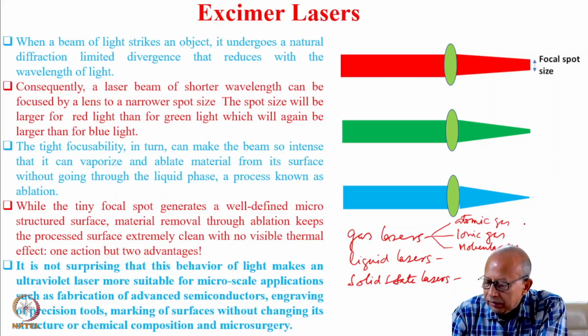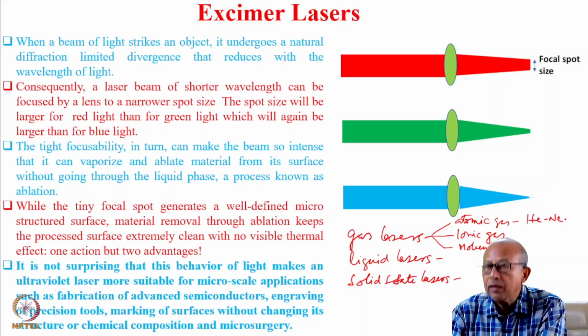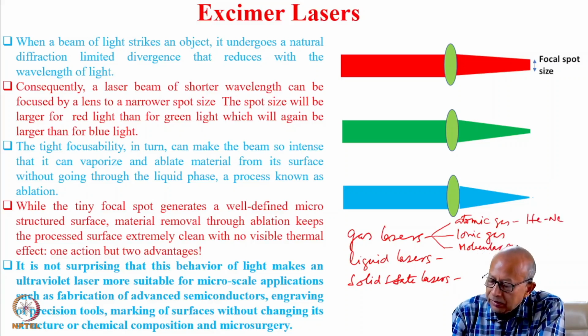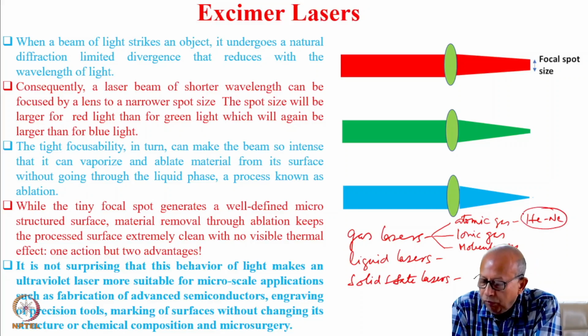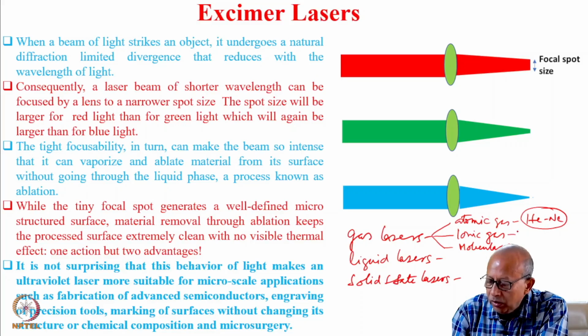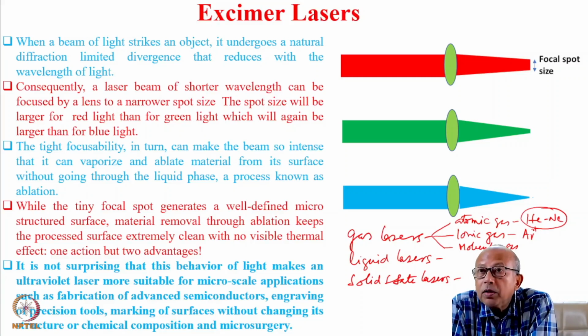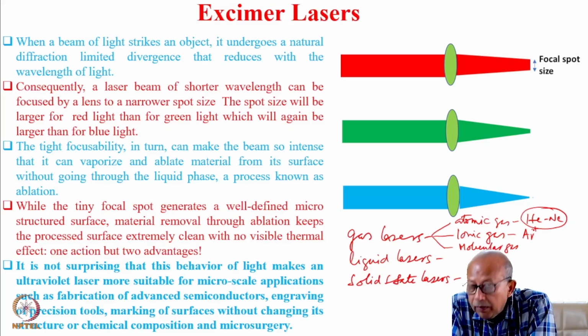For atomic gas lasers, we chose helium neon laser as a representative laser and studied its working in rather detail. For ionic gas lasers, we on the other hand chose argon ion as the laser whose operation we studied. Argon ion is of course one of the most important and popular lasers of this category.